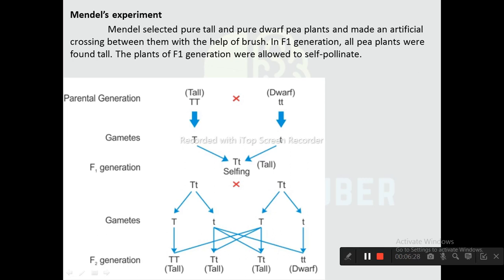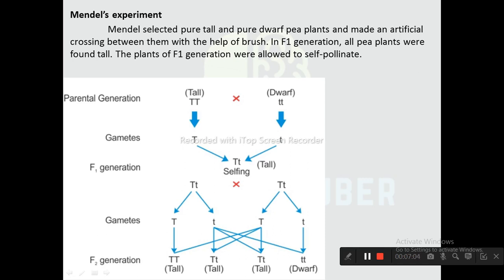Mendel carried out self-pollination between the hybrids produced in first filial generation. After self-pollination, the offspring obtained in the second filial generation were both tall and dwarf. Among them, 75% were tall and 25% were dwarf. Furthermore, while self-pollinating the pure tall pea plant of the second filial generation, all the offspring were pure tall pea plants. Self-pollination between the pure dwarf plants of the second generation produced only pure dwarf offspring.